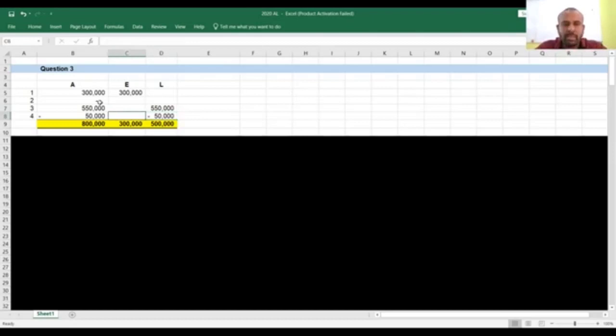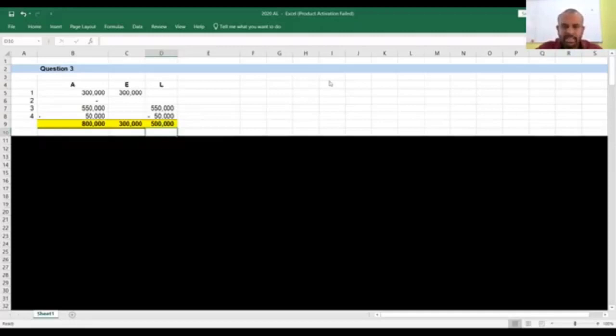When you return to the supplier, assets decrease by 50,000 and liability decreases by rupees 50,000. Your total assets are 800,000, equity balance is 300,000, and liability balance is rupees 500,000. Was that clear for you? So which one is the correct answer?